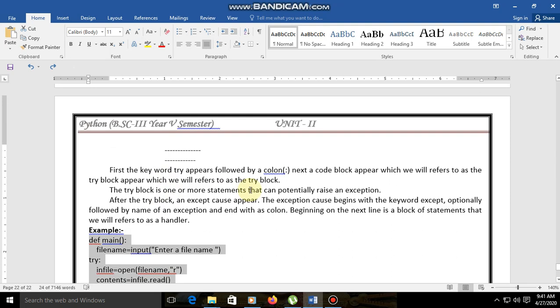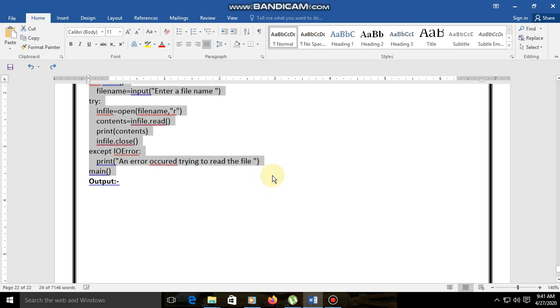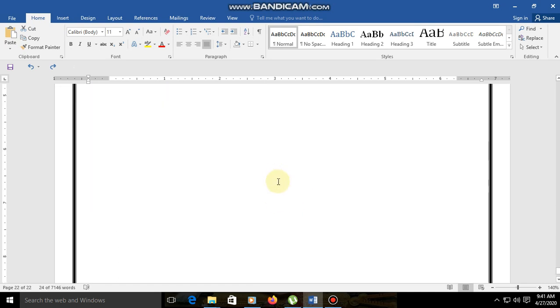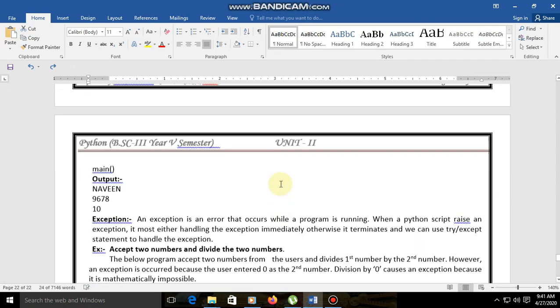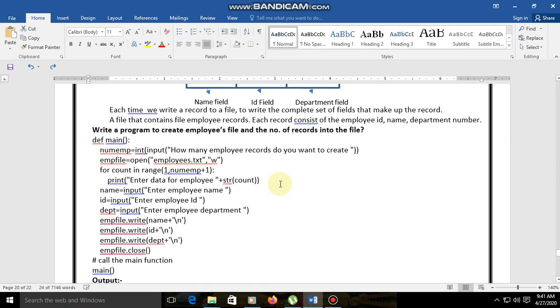And also we have completed the second unit till now. Later we will go for another unit, that is the third unit, that is lists, strings, sequences, tuples, etc. So that is in our next class.